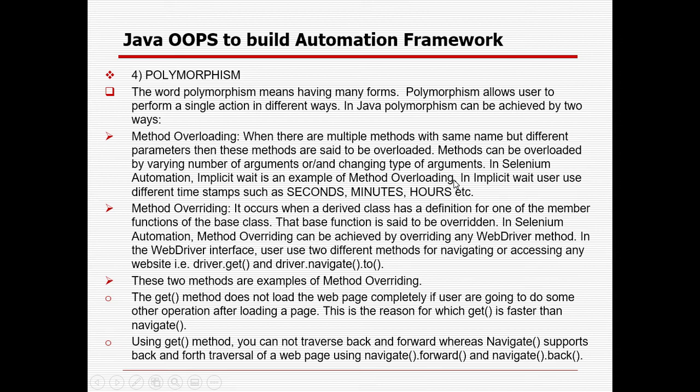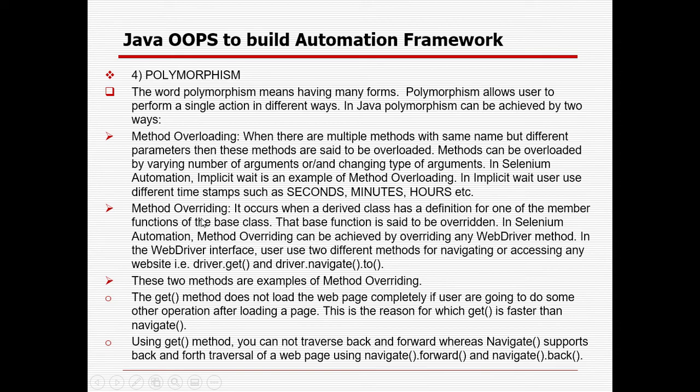Suppose you give a wait for 10 seconds, 10 minutes, or 10 hours. There are options: minute, hour, second, millisecond. So the name is the same, but you are varying the parameter type. So with implicit wait, the user can use different time units such as seconds, minutes, hours, etc.